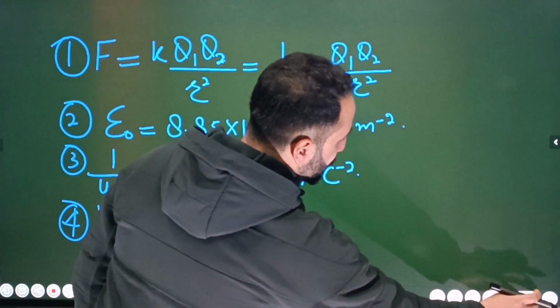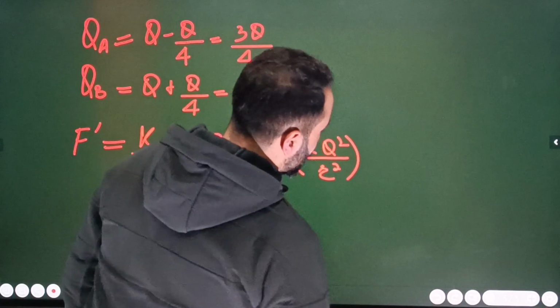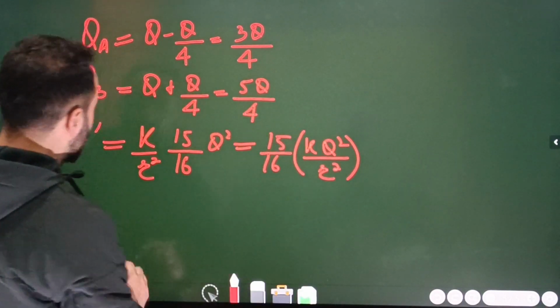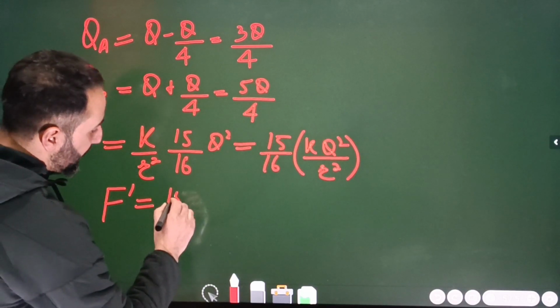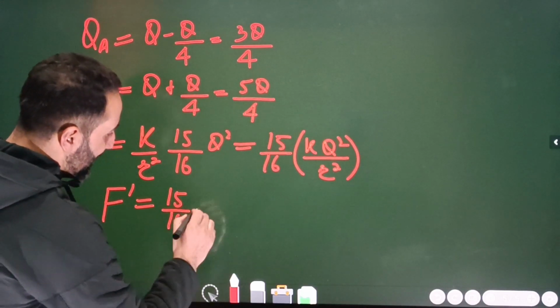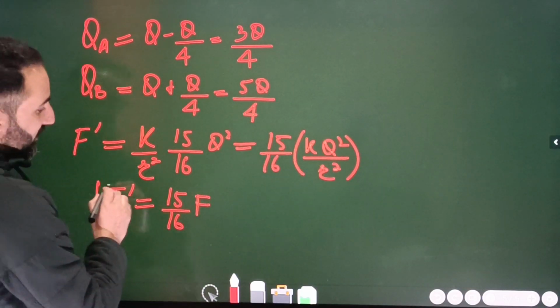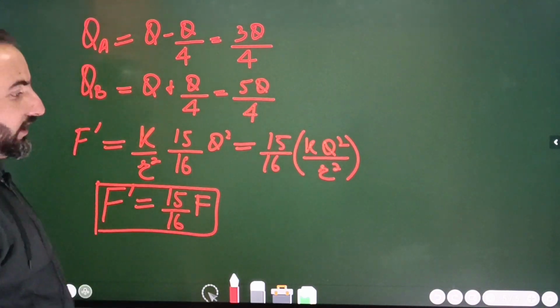So this is what I'm going to do. यहाँ ध्यान दीजिए बेटा. Here I am simply replacing. So the F dash will be simply equal to 15 divided by 16 multiplied by F. ये है बेटा इसका आंसर. ठीक है ना बेटा? ओके.